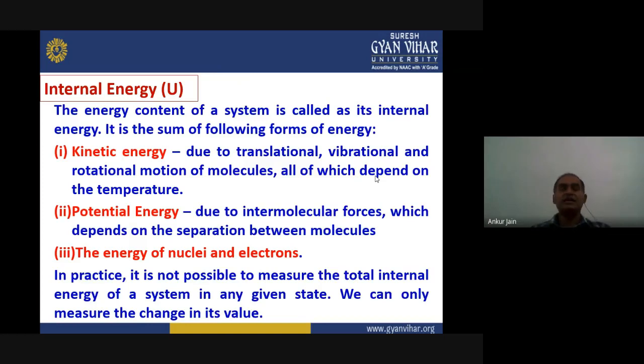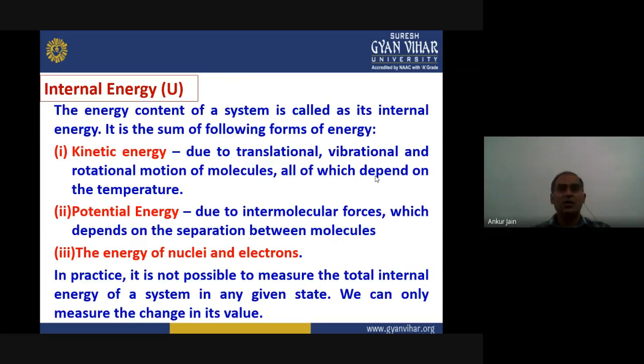It is actually the sum of three different forms of energy. The first one is kinetic energy, that is caused by translational, vibrational and rotational motion of molecules. All of them depend on the temperature. These are functions of the temperature. The second type of energy is potential energy, which is caused by the intermolecular force between the molecules.